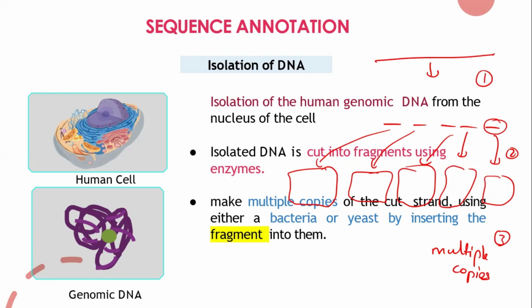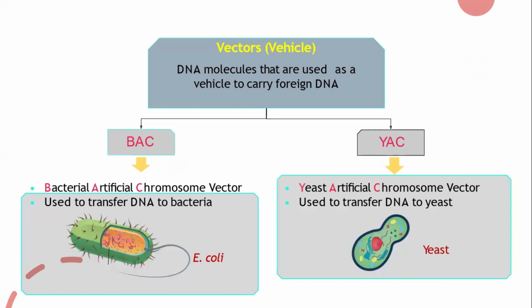So why are we making multiple copies? I'll tell you the purpose behind that. I said we can put the fragments in the bacteria or in the yeast to make multiple copies. For that, we are using BAC or YAC, that means bacterial artificial chromosome vector or yeast artificial chromosome vector. And what is a vector? It's nothing but the vehicle that carries our small fragment of cut DNA.